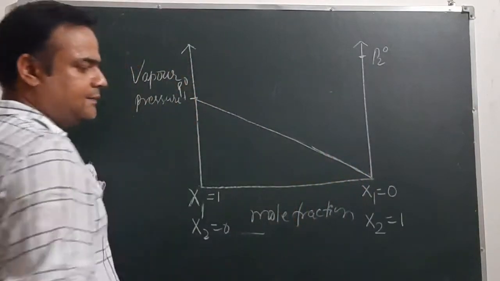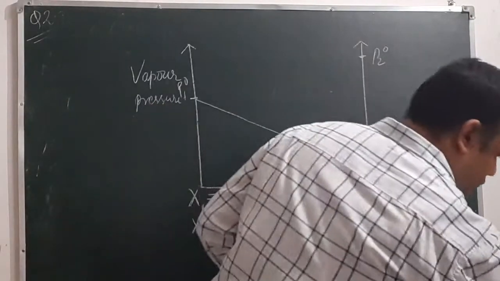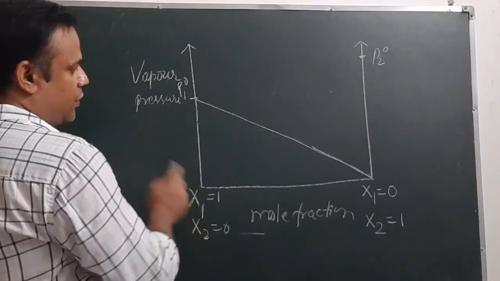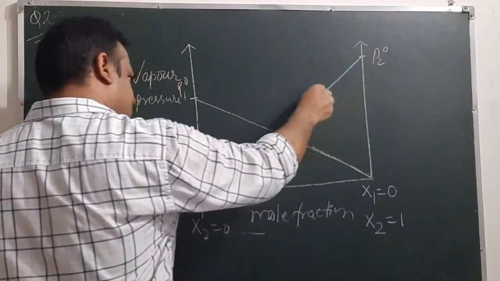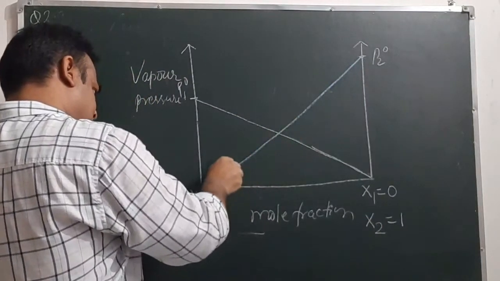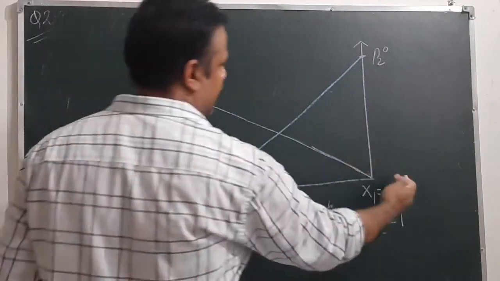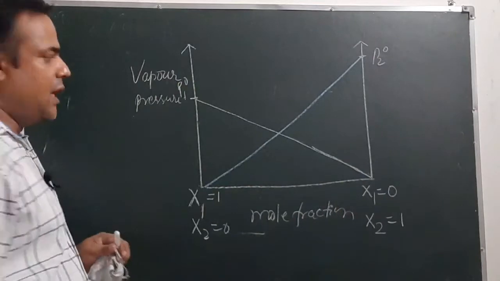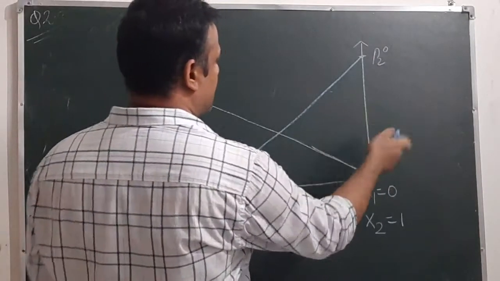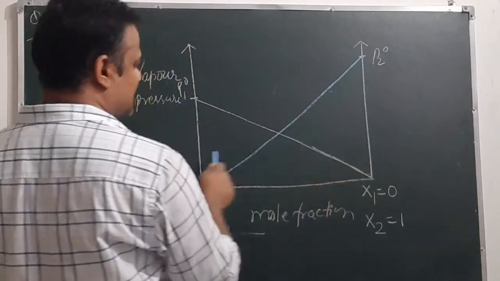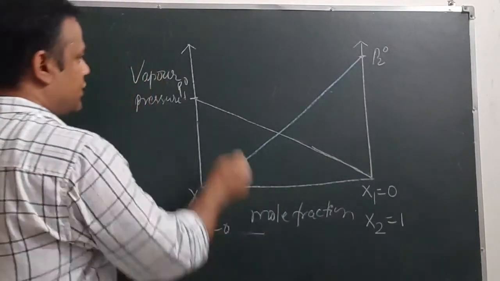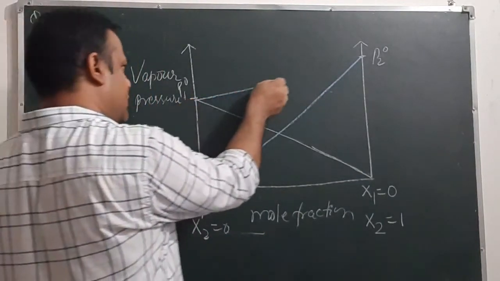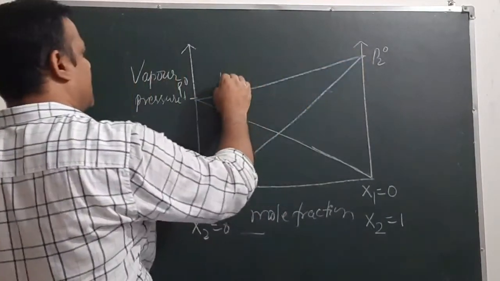This is a straight line. Now if we talk about component 2, then its vapor pressure will decrease when we move from right to left, and the region between this axis and this axis is indicating the solution phase. So in the solution phase the total vapor pressure will be indicated by this line Pt.